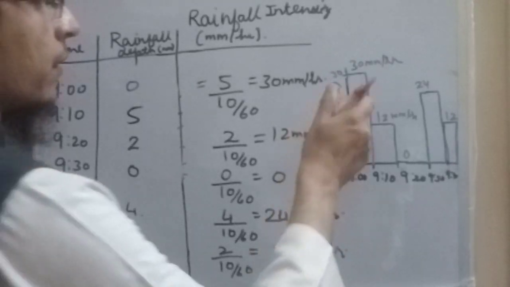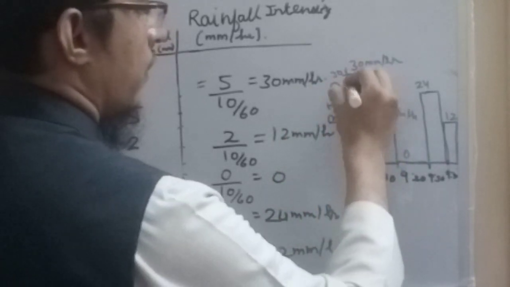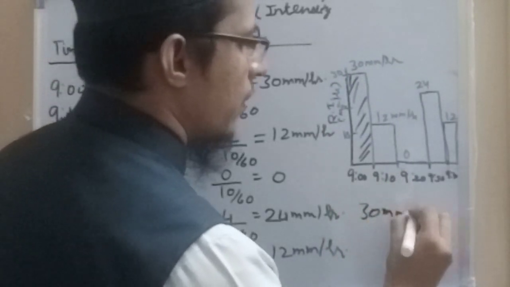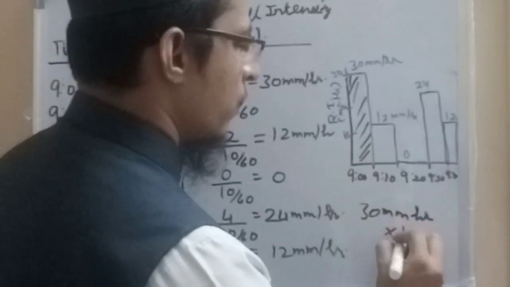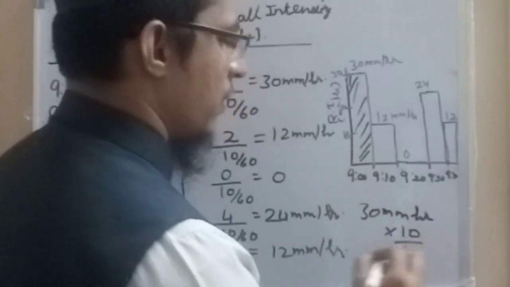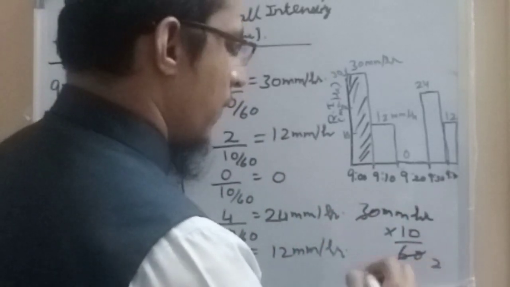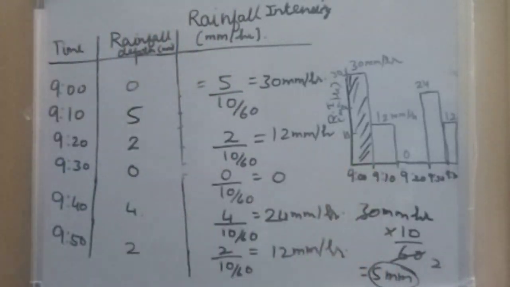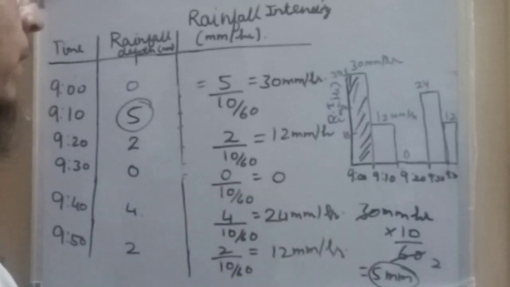Now suppose we take this area. This is 30 mm per hour into this duration of 10 minutes, so 10 upon 60. This will give us 5 mm. That is the total rainfall that has occurred between 9 to 9:10. We have already seen this is 5, so it has come as 5 mm.